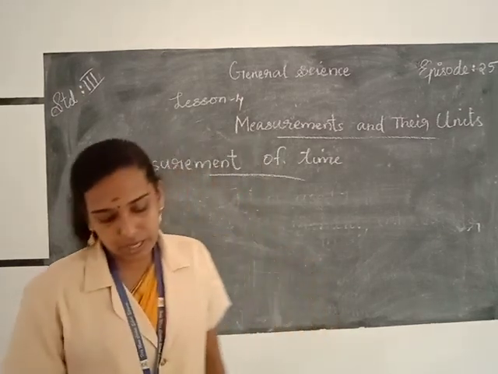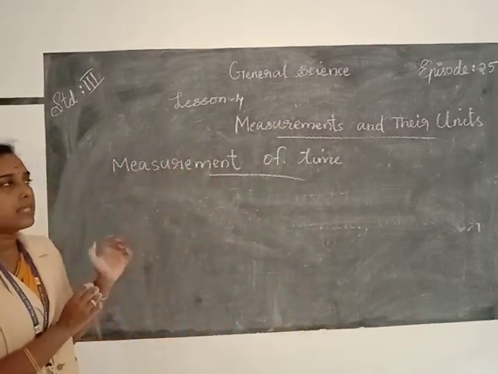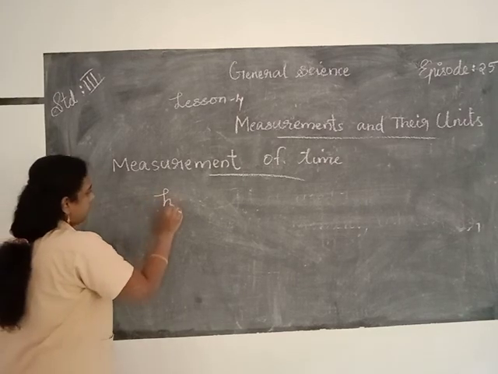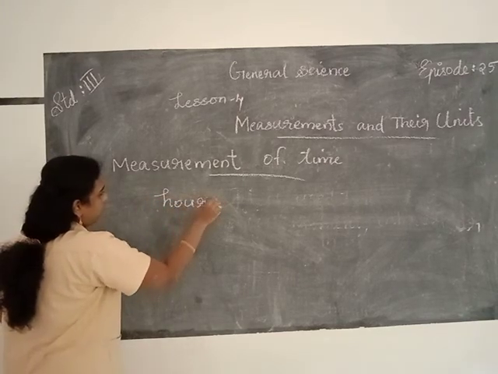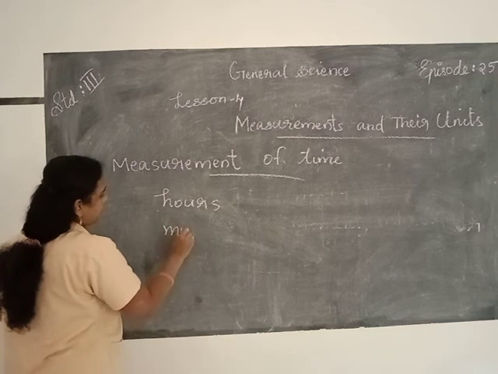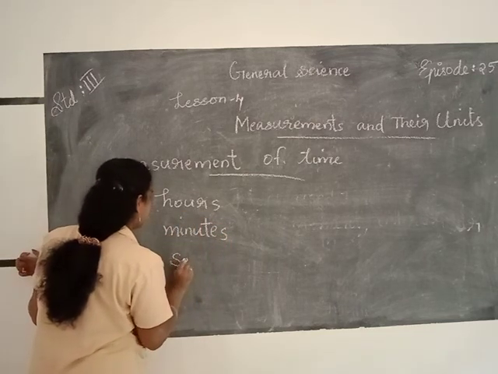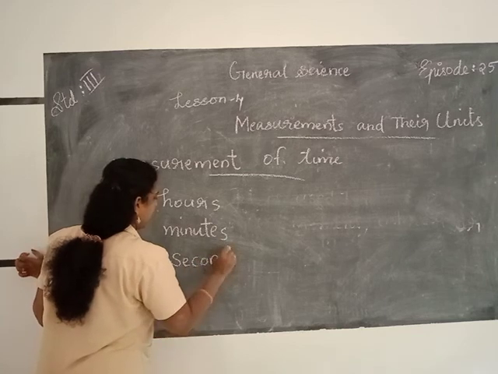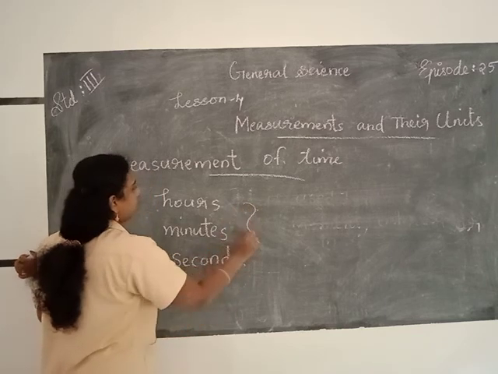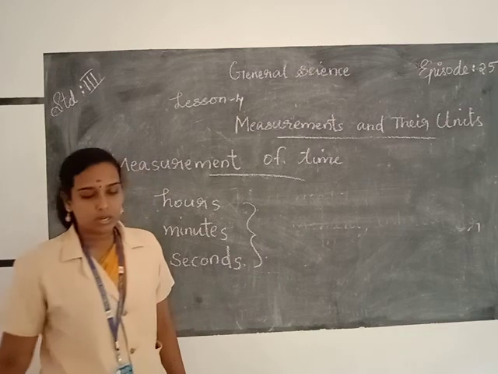So time is measured in hours, minutes and seconds. Hours, H-O-U-R-S, hours. Minutes, M-I-N-U-T-E-S, minutes. And seconds, S-E-C-O-N-D-S, seconds. So these are the units that we use to measure time.